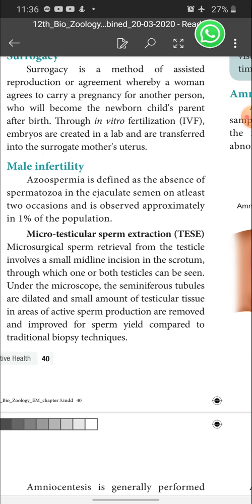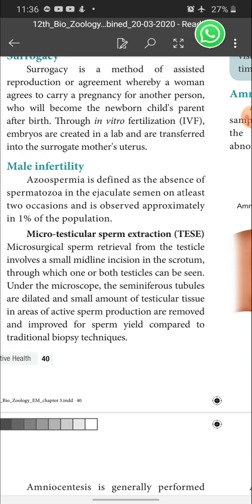Microsurgical sperm retrieval from the testicle involves a small midline incision in the scrotum through which one or both testicles can be seen. Under the microscope, the seminiferous tubules are dilated and a small amount of testicular tissue in areas of active sperm production is removed, improving sperm yield compared to traditional biopsy techniques.